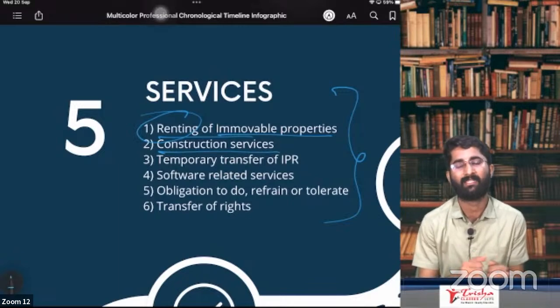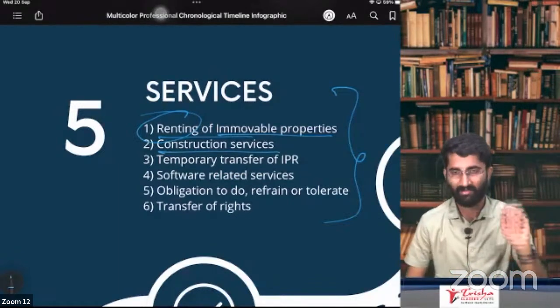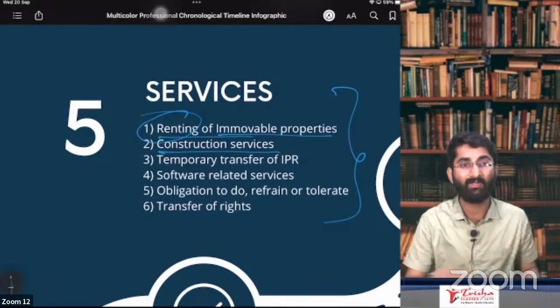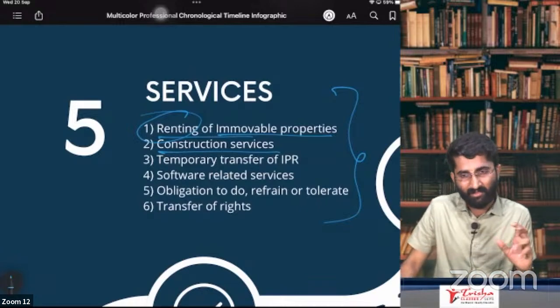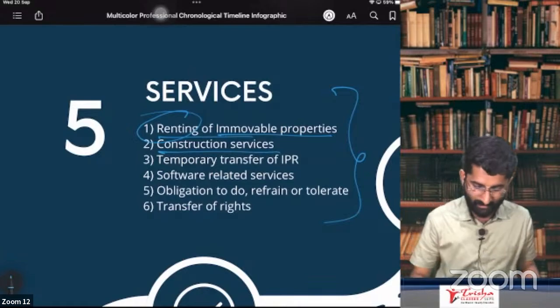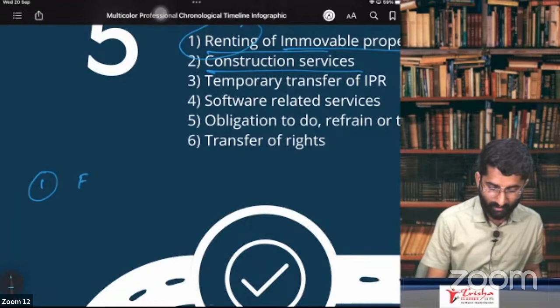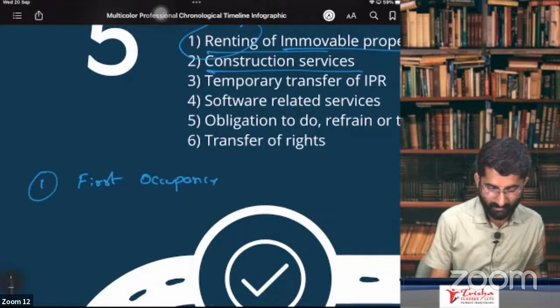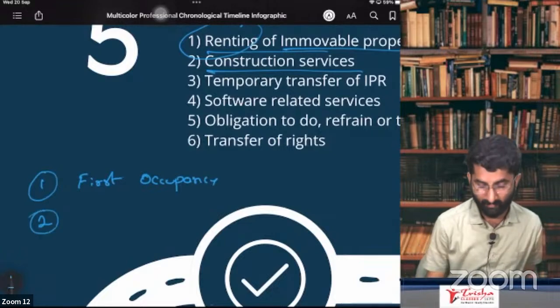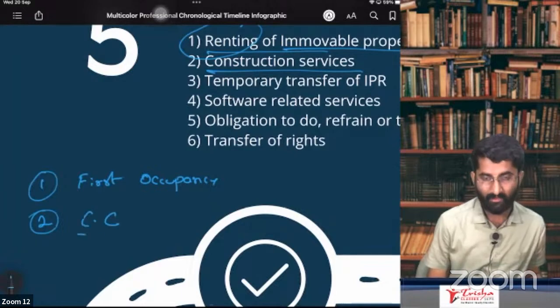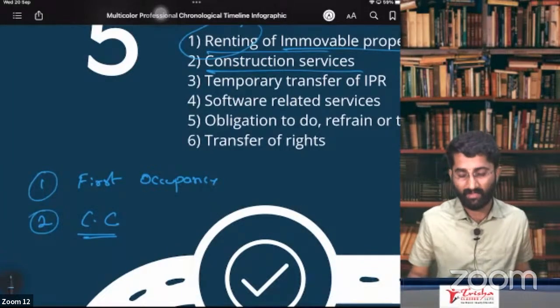Section number 7, subsection 2, schedule number 3. So there is schedule number 3, remember? In case of transfer of building, see, I will build it and I will transfer. Now the question, it is supply of service or supply of goods? There is one condition here. If you remember, we have to see two things here. One is first occupancy of that building. Second, completion certificate. First occupancy or completion certificate, whichever is earlier.